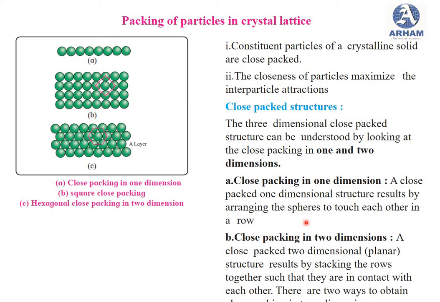So then you can see here. Then close packing in 2 dimensions. A close pack 2 dimensional structure results by stacking the rows together such that they are in contact with each other, and there are 2 ways to obtain the close packing in 2 dimensions.